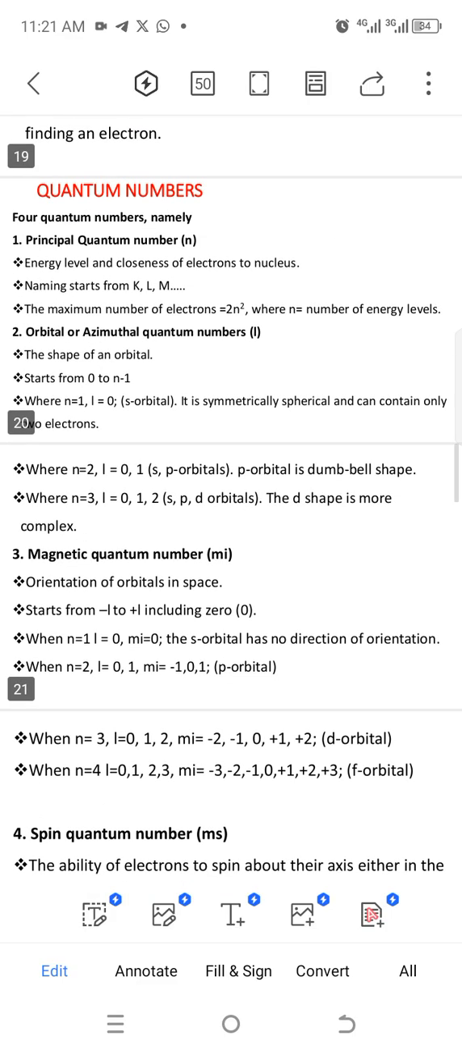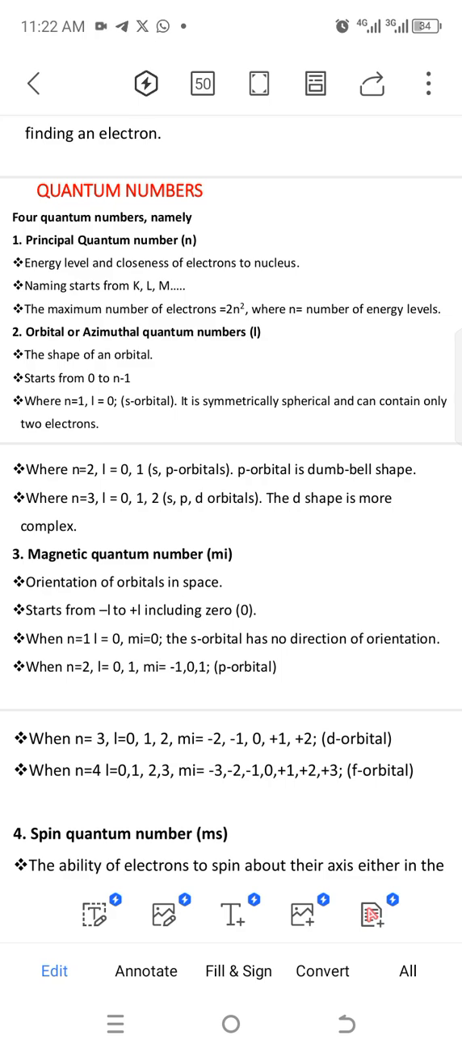The principal quantum number describes the energy level of an electron and the closeness of the electron to the nucleus. When you arrange the shells, we have the K shell, the L shell, M and N. So four shells. The first shell is K, then second L, M and N. The K shell is the same as n equals 1, the L shell is n equals 2, n equals 3, then n equals 4 for the N shell.